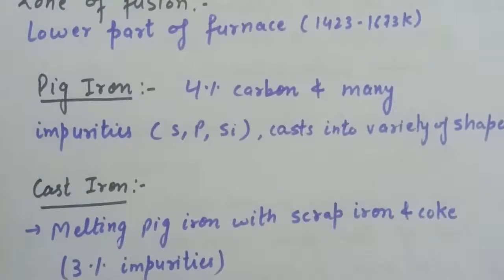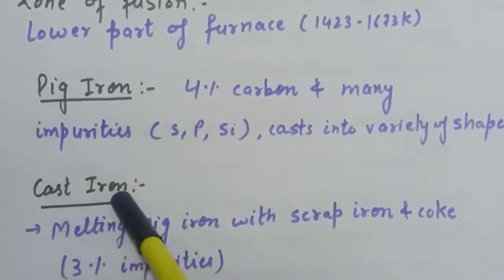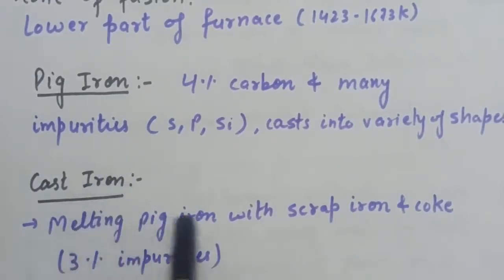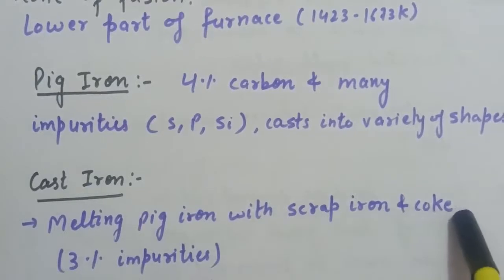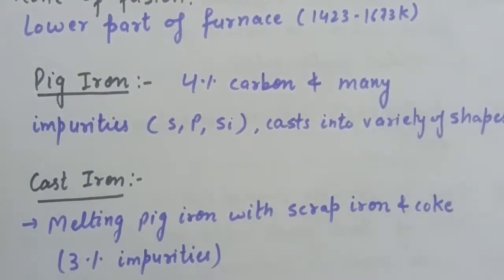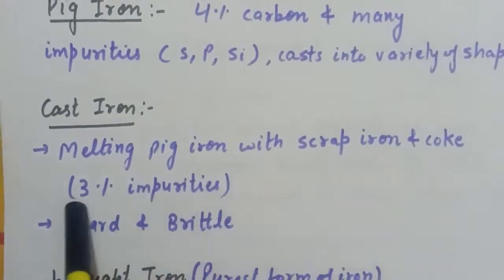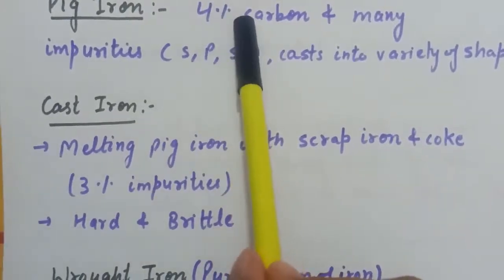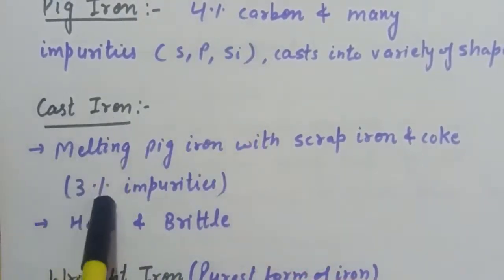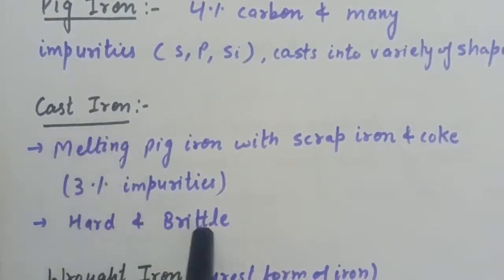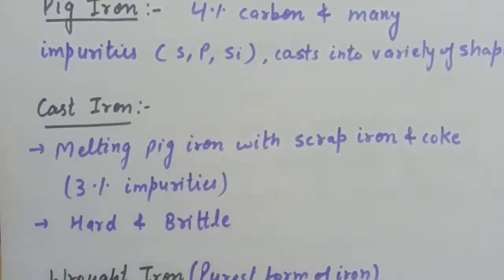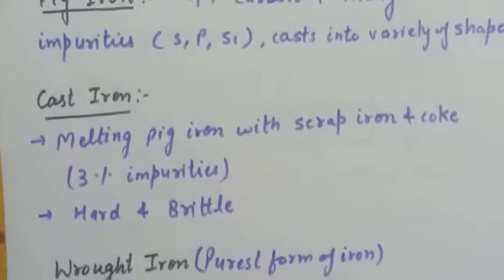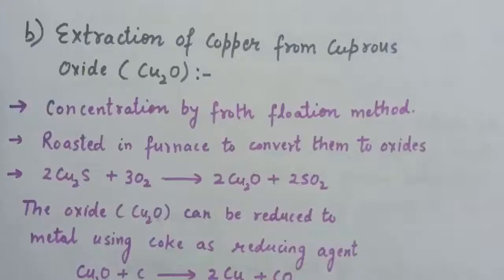Next is cast iron. We can make cast iron from this pig iron by melting pig iron with scrap iron and coke using a hot air blast, and by doing this we can remove impurities. Pig iron contains 4% carbon, whereas this cast iron contains 3% carbon, and it is hard and brittle. The third form of iron is wrought iron, which is the purest form of iron. So these are the three forms of iron, and this is the extraction of iron from its oxides.